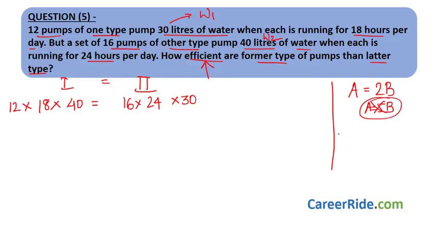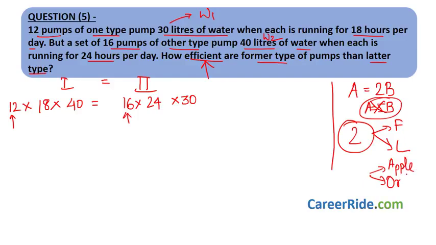Now over here what we have to find out is how efficient the former type of pump is than the latter type. So there are two different types of pump, one is former type, one is latter type. So over here whatever we have written, 12 and 16, we cannot write it directly. It is like there are two types of fruits, one is apple and one is orange. Can we equate apples to oranges, like 16 apples are there and 20 oranges are there, and let's equate it? No, we can never do that.